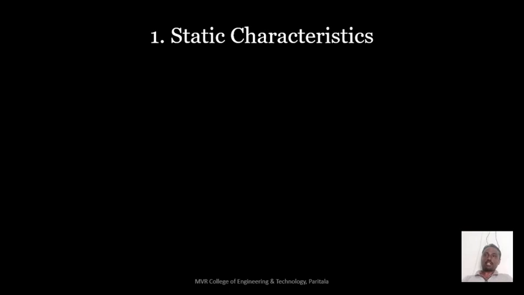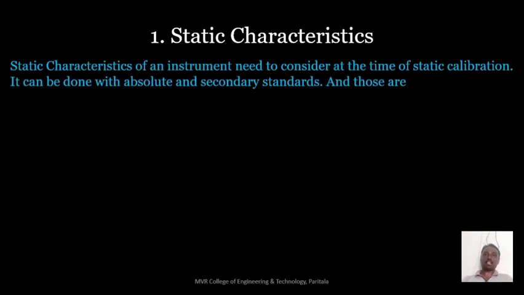So these static characteristics of an instrument need to be considered at the time of static calibration. It can be done with absolute and secondary standards. So what is the meaning of this sentence? We need to consider the static characteristics at the time of static calibration. If you want to make a voltmeter, we have to give the voltage values as per the absolute standards, so that we calibrate your device in front of absolute standards.